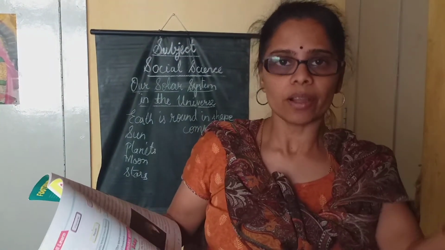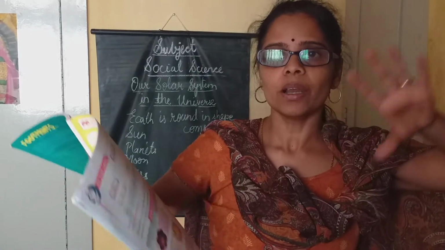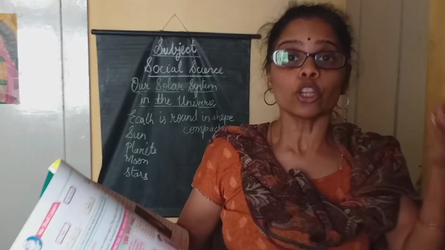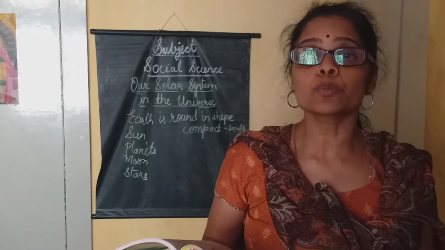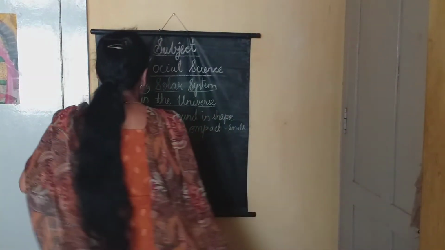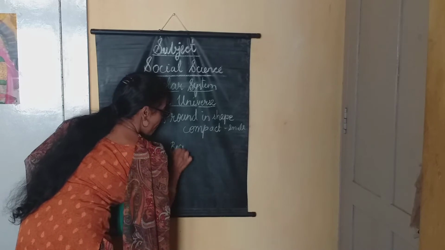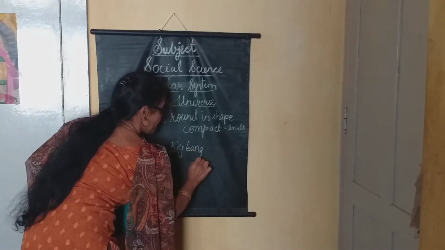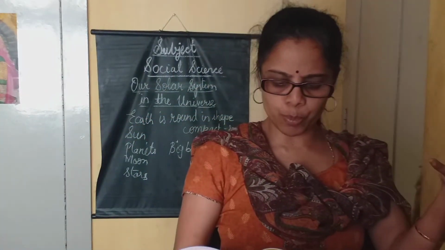Suppose if you fire a cracker, you get a huge sound, isn't it? That huge sound is called an explosion. That explosion made a sound as a big bang. Big Bang. So, it is called a loud explosion.